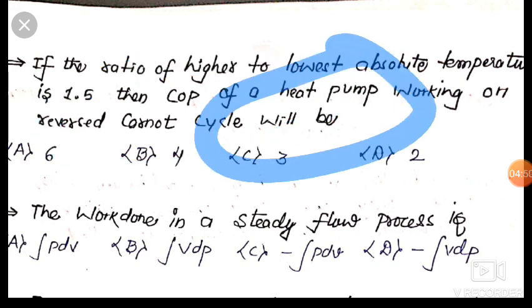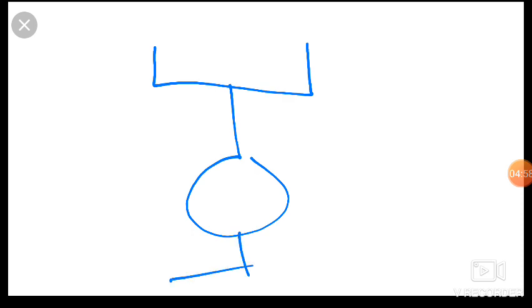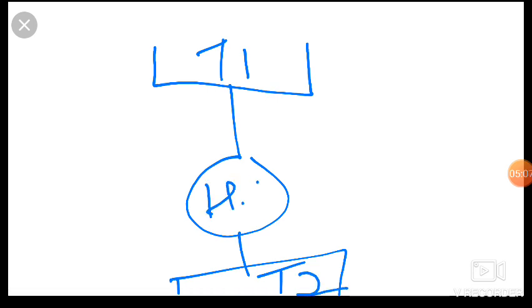So what is a heat pump? It supplies heat to any space. Okay friends, this is at T1 temperature, this is at T2 temperature. Friends, this is our heat pump. It is getting heat from here and supplying it to the T1 temperature.